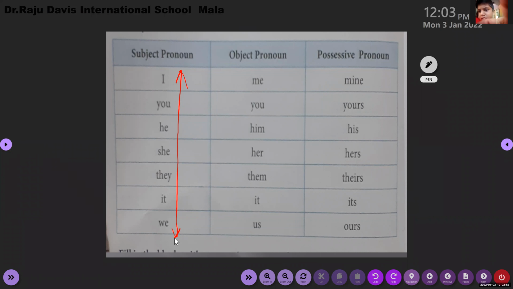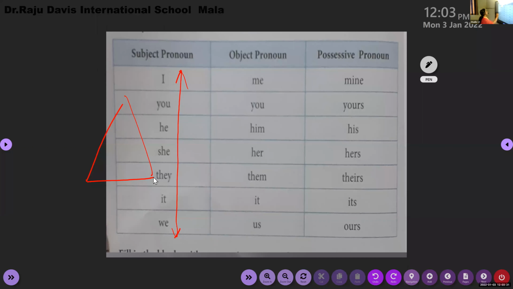Can you find the pronouns here? The pronouns I, he, she, you, it, we, and they are used to show who or what is doing the action. All of you, please do look into page number 27. That is worksheet 11, personal pronouns. So these 7 pronouns that we have learned now are used to show who or what is doing the action.